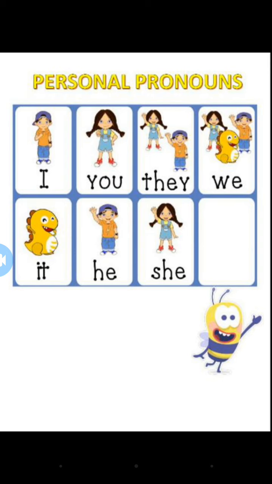Instead of writing the name of that person, we write he invented the telephone, okay. That comes under personal pronoun. Have you understood what a personal pronoun is now?